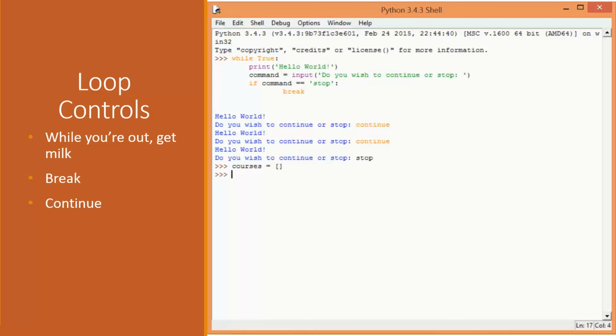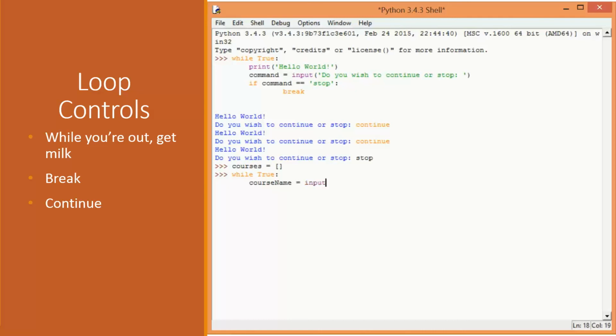So again, with the courses list example, and let's say we're going to go with while the user says I have more courses, or let's say while true, so that we can illustrate the break and the continue in the same example. Let's say while true. And here I'm going to combine, so I only prompt the user once. Before that, we were prompting the user multiple times. Do you wish to continue? Do you have more courses? Yes or no? If you say yes, then we'll ask you for the course name. But a lot of these times, we can combine them.